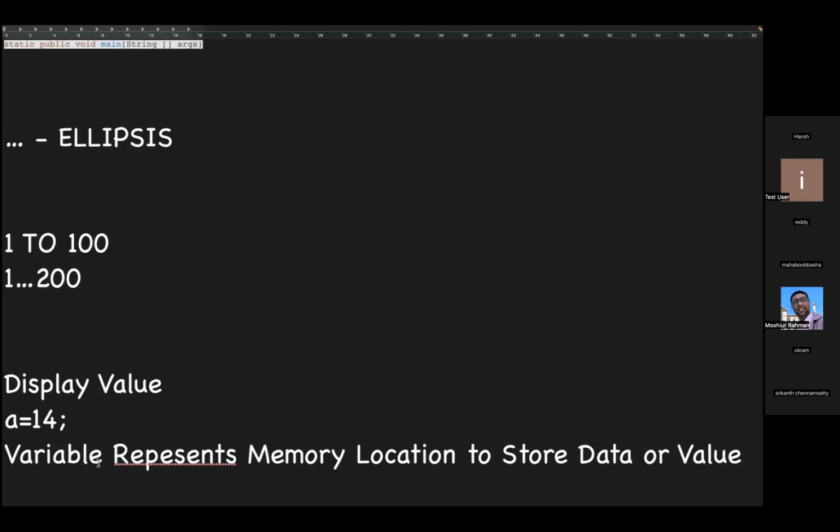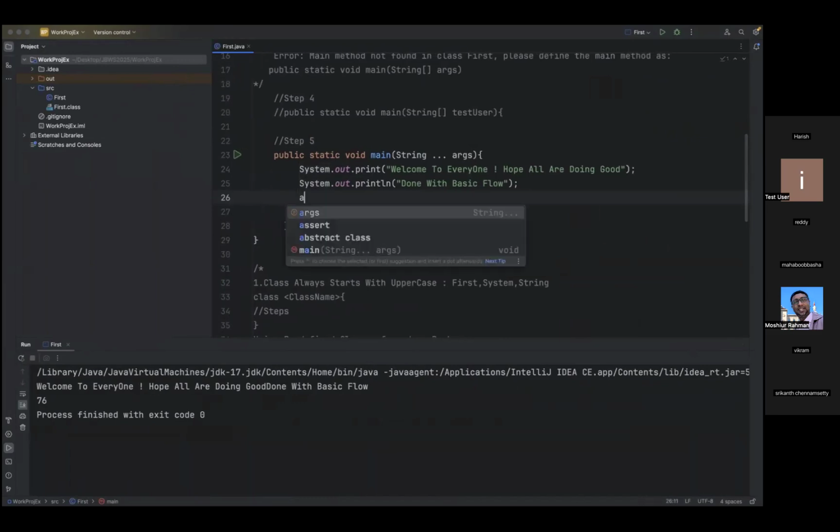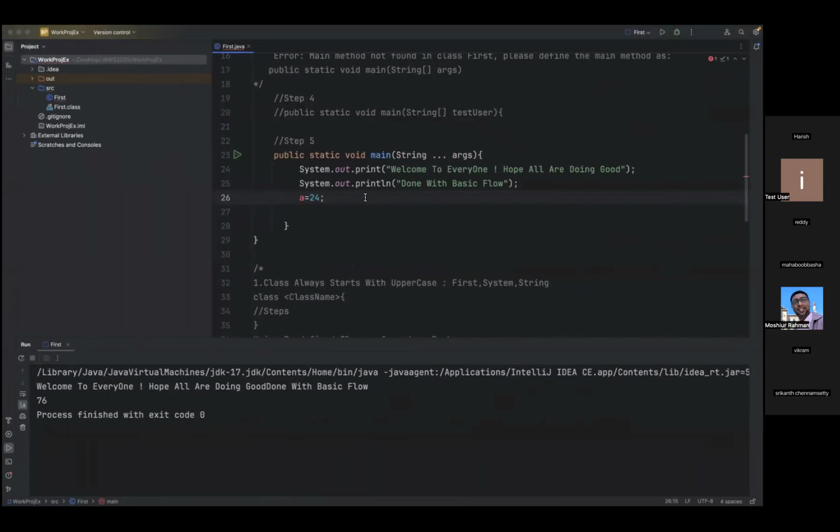What are we doing here? We are storing some value in a variable. So now what I will do is, let us remove this. Now a equal to 24. I'll just take 24. Now this is a variable. But how can we represent the variable directly?